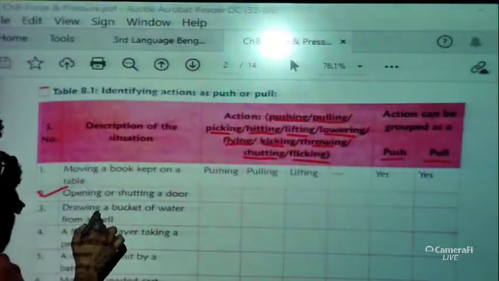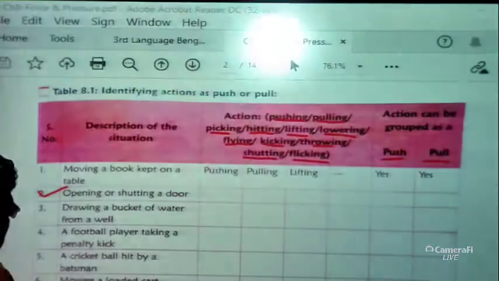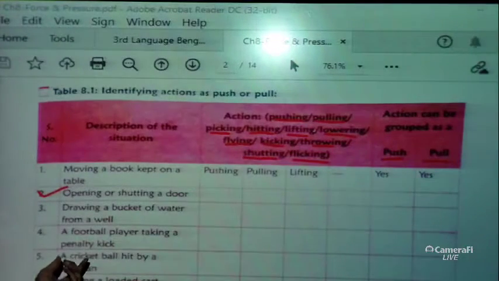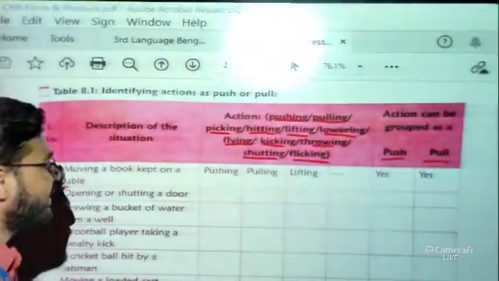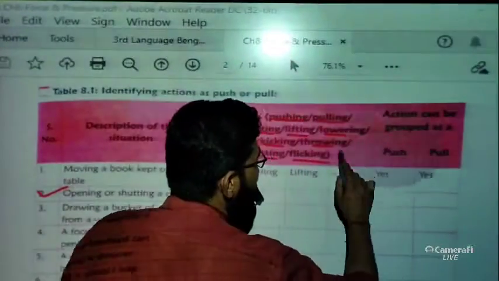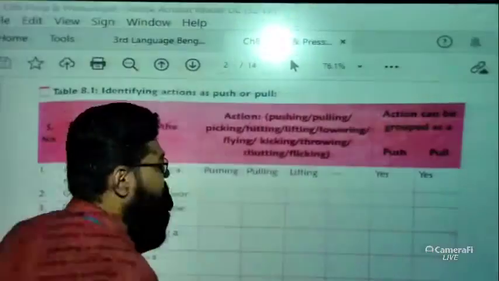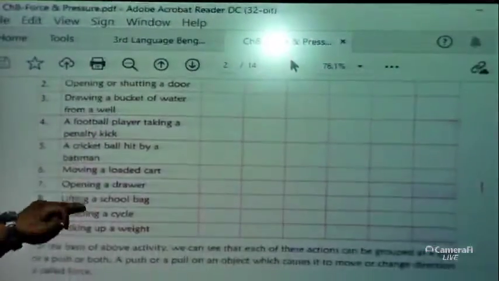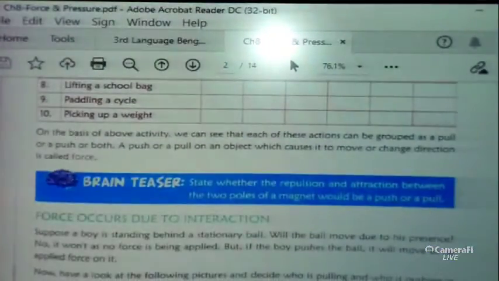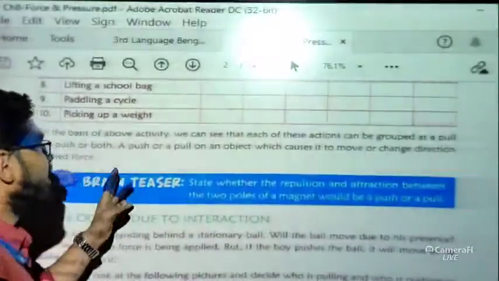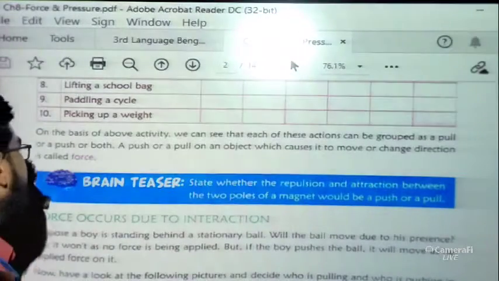opening or shutting a door, drawing a bucket of water from a well, a football player taking a penalty kick, a cricket ball hit by a batsman, moving a loaded car, opening a drawer, lifting a school bag, paddling a cycle. So plenty of examples are there. What you have to do is fill the table by yourself, no need to discuss with others, because it will enhance your thinking power of this portion, okay.